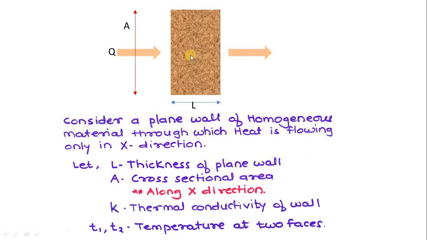Now say K is equal to the thermal conductivity of this wall, and T1 and T2 are the surface temperatures which satisfy the condition T1 should be greater than T2. Heat flows from higher energy to the lower energy, and since I have mentioned here the heat flow direction, T1 should be greater than T2.